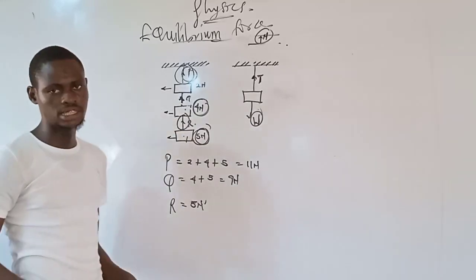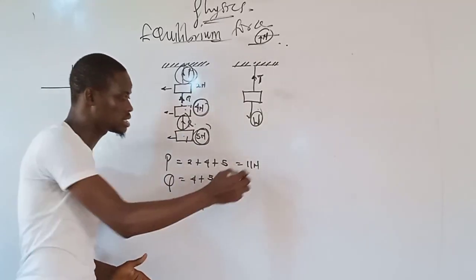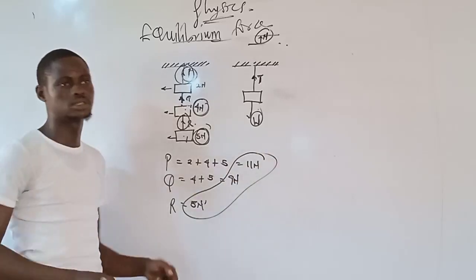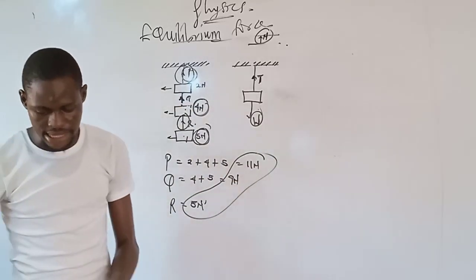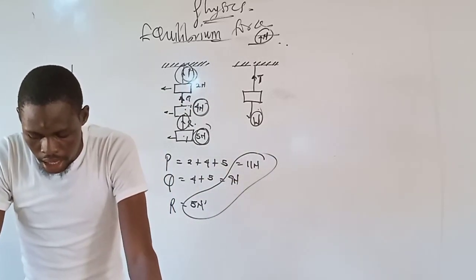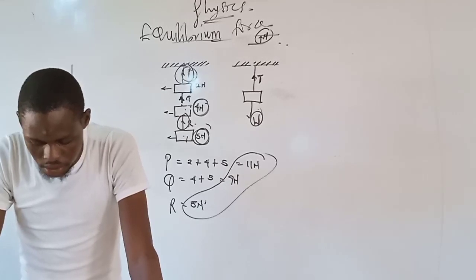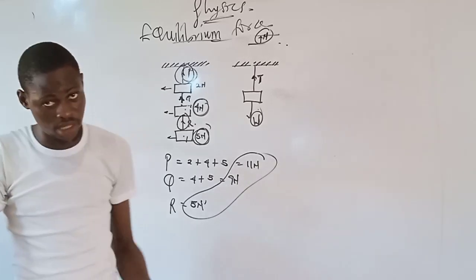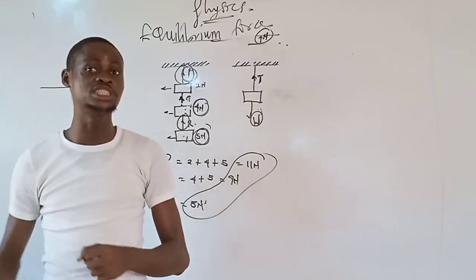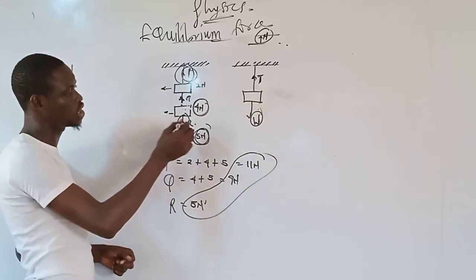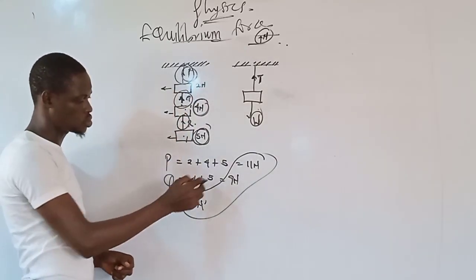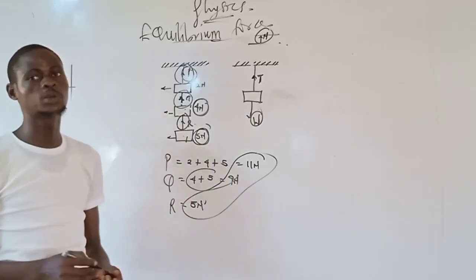Now, what is the question I'm asking you? If you check the options, all these things are in the options. Option A is 6 Newton, option B is 4 Newton, option C is 11 Newton, and option D is 9 Newton. So our answer should be equal to what? Tension in Q should be equal to 9 Newton, which is our option D.